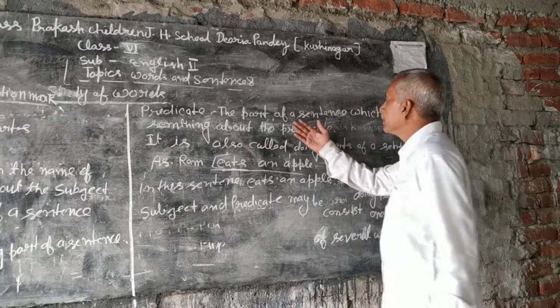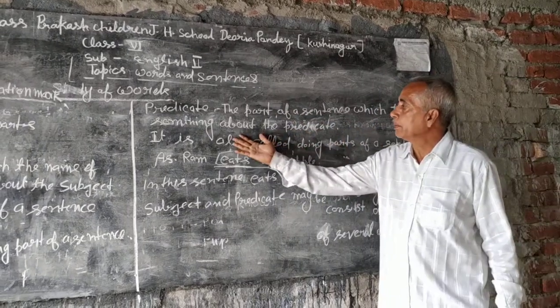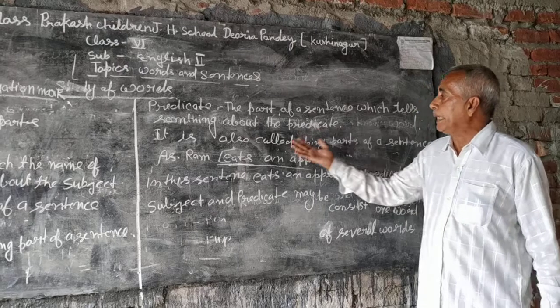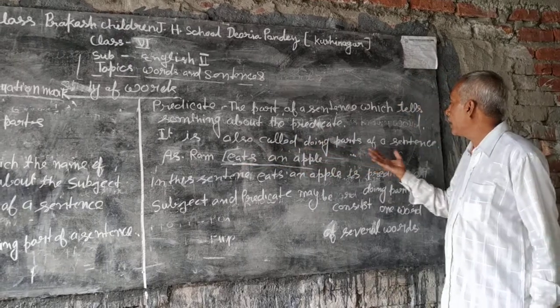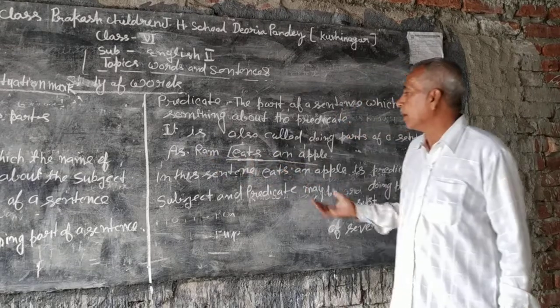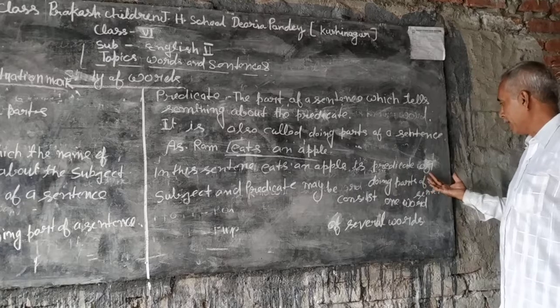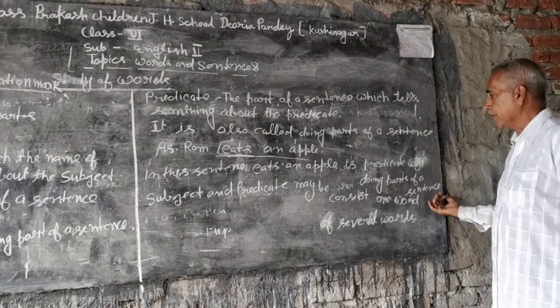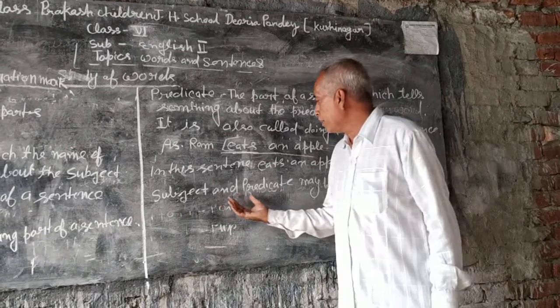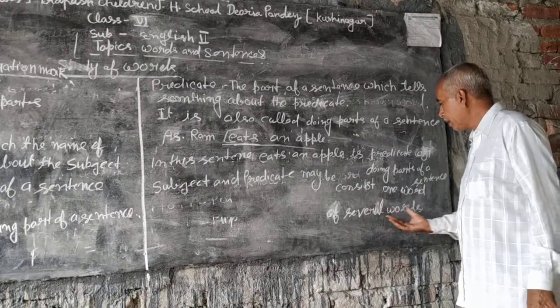The predicate: the part of a sentence which tells something about the subject. It is also called the doing part of a sentence. As: Ram eats an apple. In this sentence, eats an apple is the predicate or doing part of the sentence. Subject and predicate may consist of one word or several words.